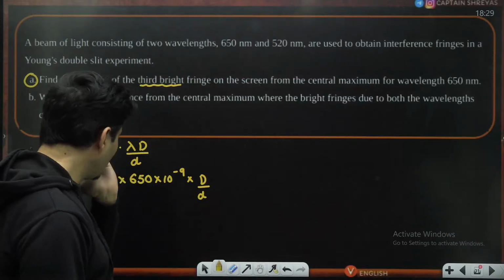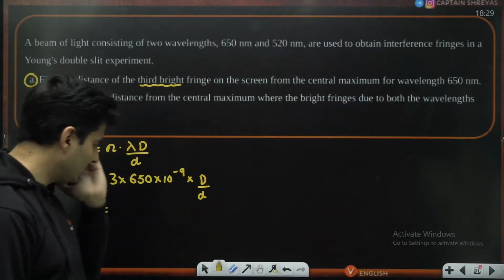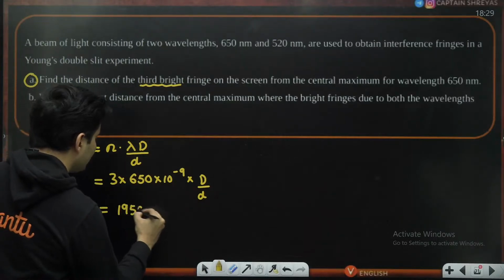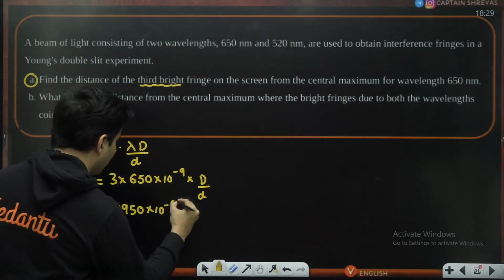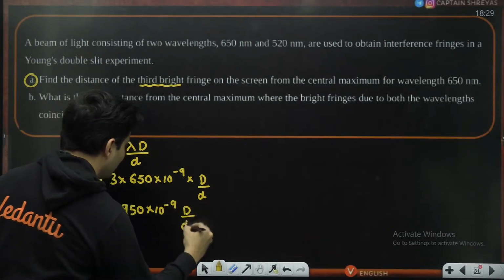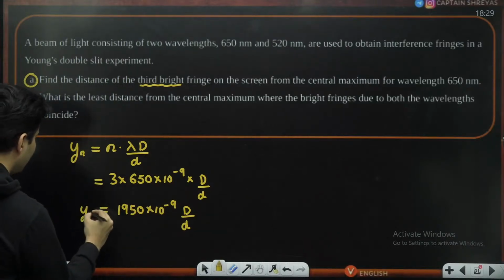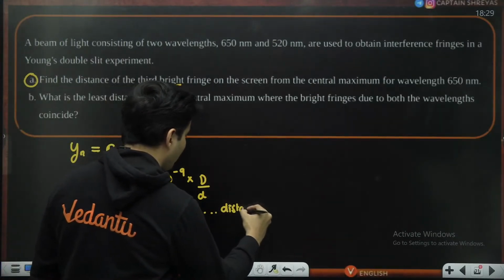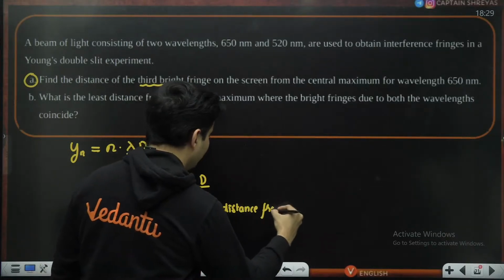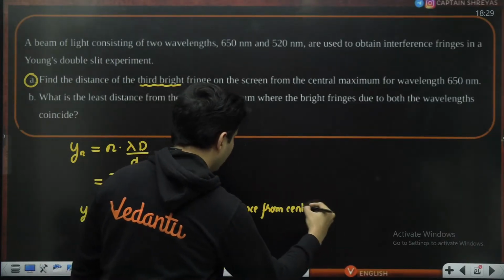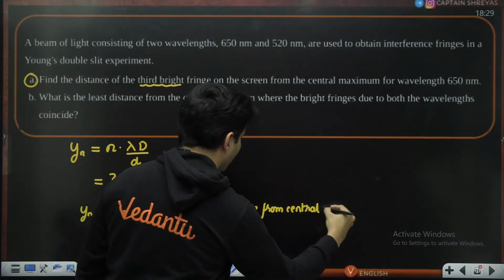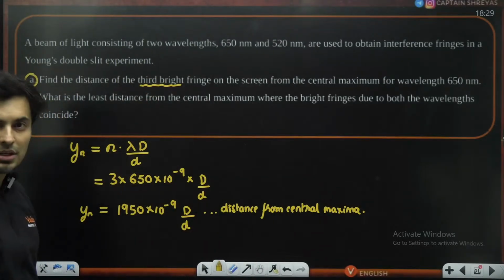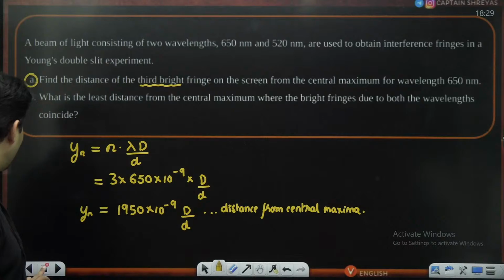So 650 into 3, 600 into 3 is 1800, 50 into 3, 150. So 1950 into 10 to the power minus 9, capital D by small d. It is not given. So leave the answers in that format. So this is the distance from the central maxima. Whose distance? Third bright fringe distance. Okay, so that was the first part.